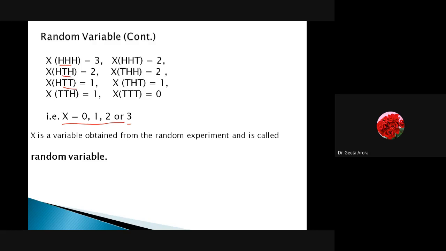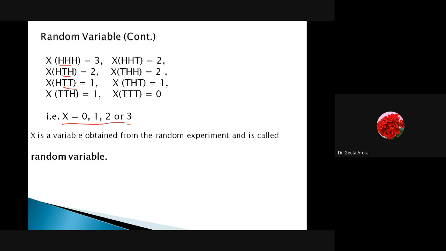If I have to say it in my own layman language: when I have done some random experiment, whatever numerical values the outcomes give us as a possibility, these can be written in a variable, and that variable is known as a random variable.